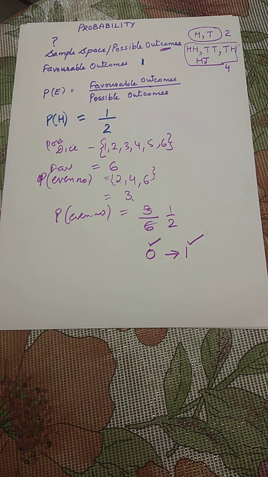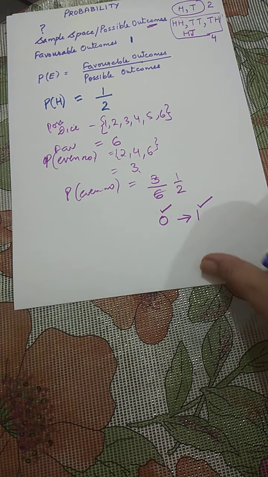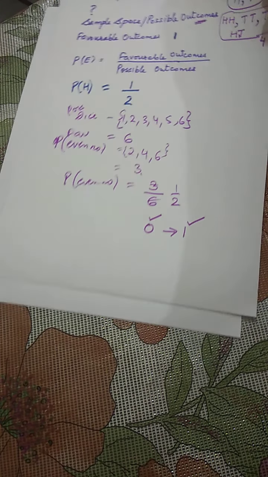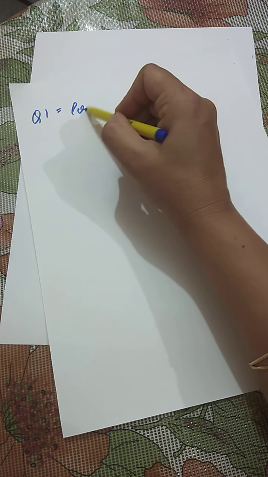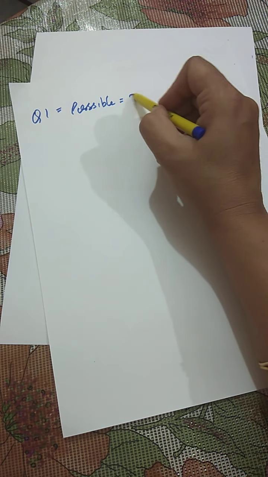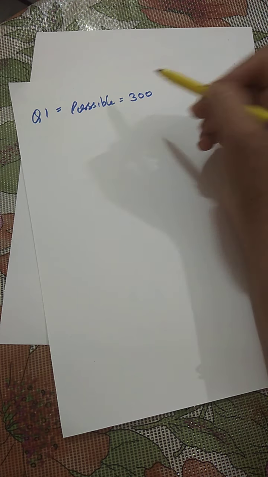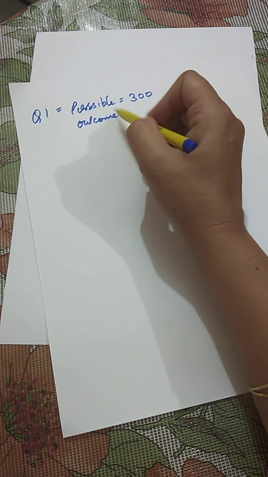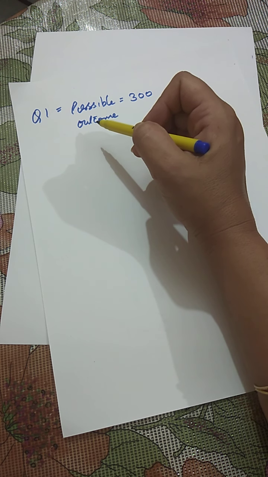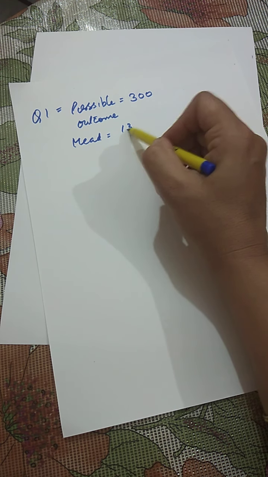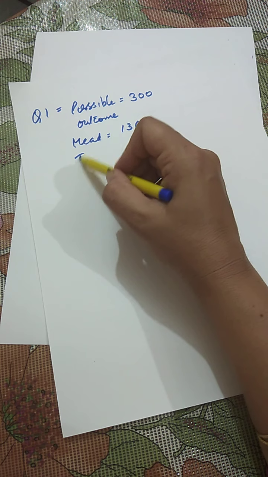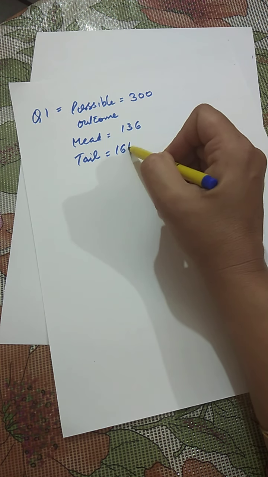In the first question, a coin is tossed 300 times. Since it is tossed 300 times, you will get 300 outcomes, so the possible outcome is 300. They have done an experiment. They have seen that head came 136 times and tail came 164 times.